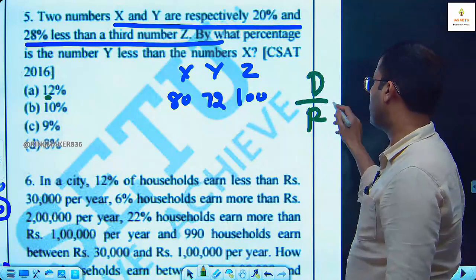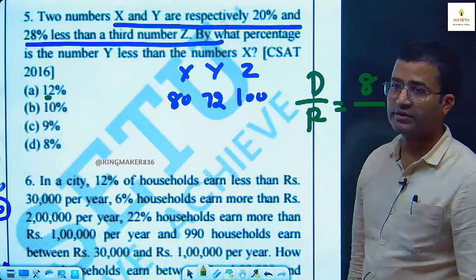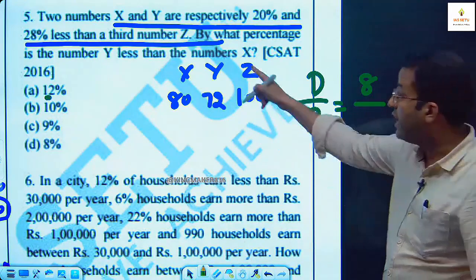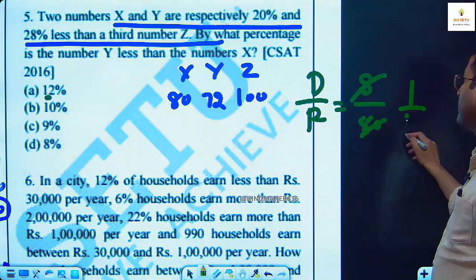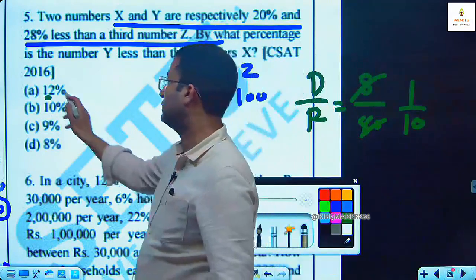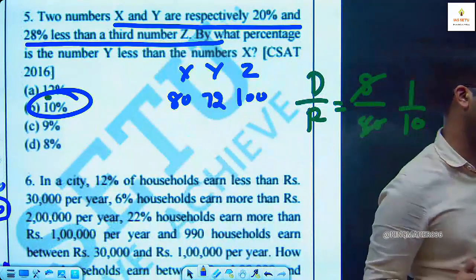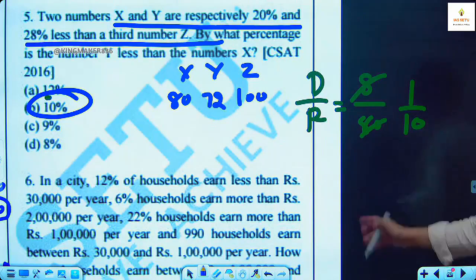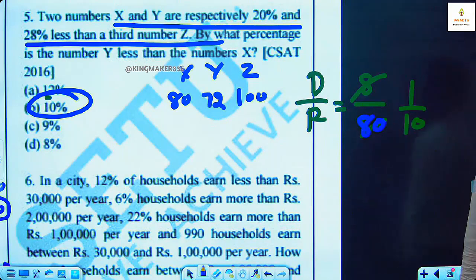Difference upon reference. What is the difference here? 8. What is the reference, 80 or 72? Then the number X. So 80 is our reference. 8 upon 80 is 1 by 10. What is 1 by 10? 10%. So this is your answer. Number Y is 10% less than number X. 80 is your reference. The difference is 8, there is no issue in that. The issue comes in the denominator. Then X.